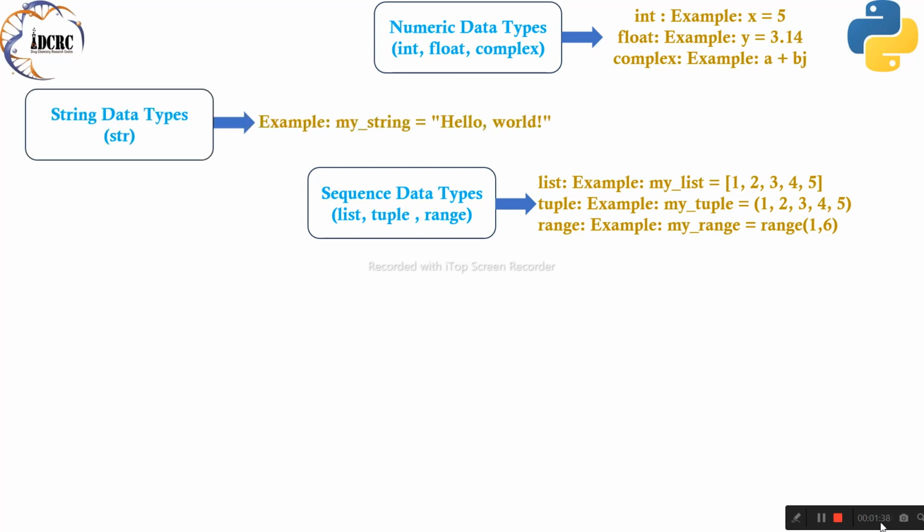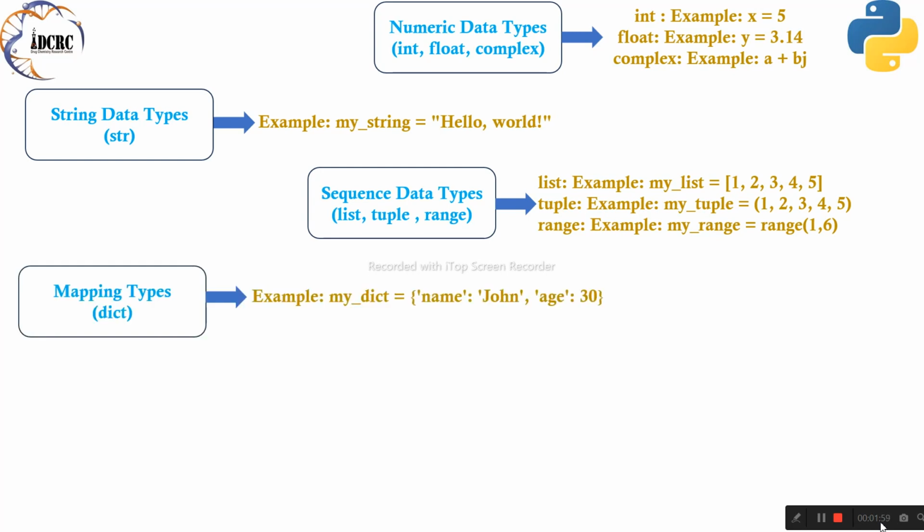String sequence type. str, strings are the storytellers of Python, weaving tales of messages, names, and emotions with every character they hold. Immutable yet powerful, strings bring life to our code with their vivid narratives. Let's give voice to our programs with Python's captivating strings.